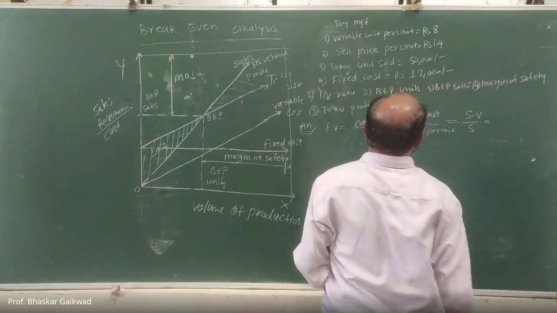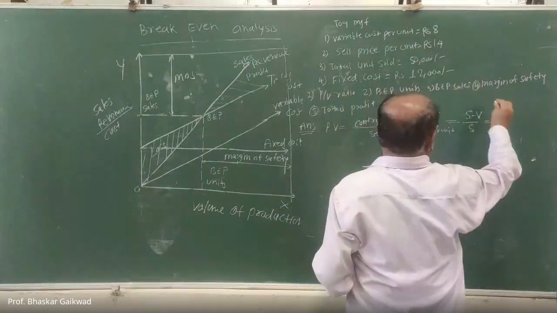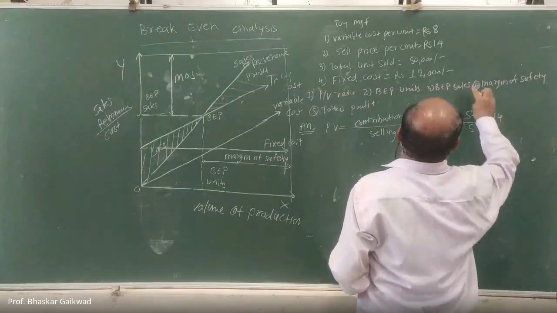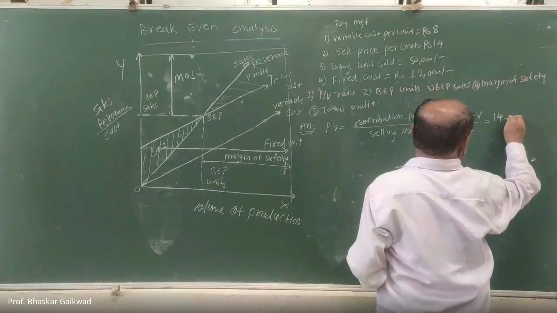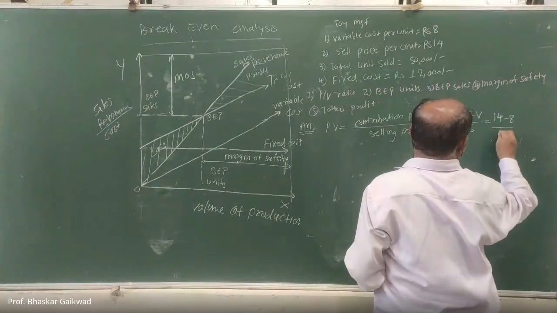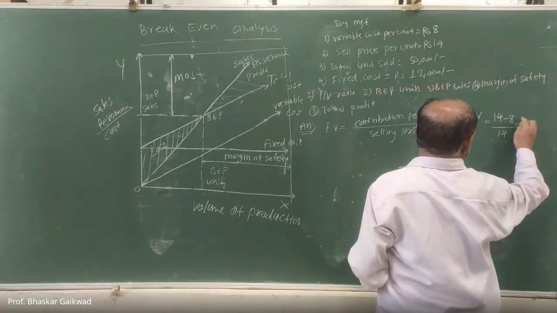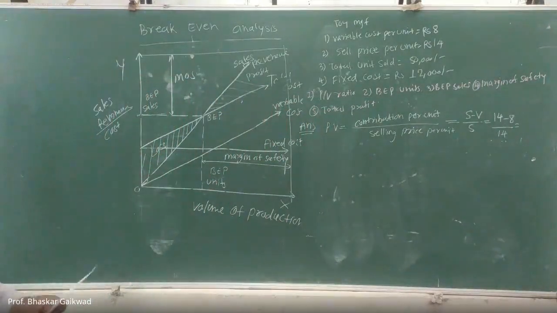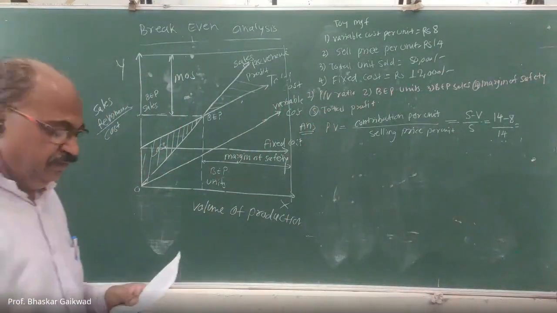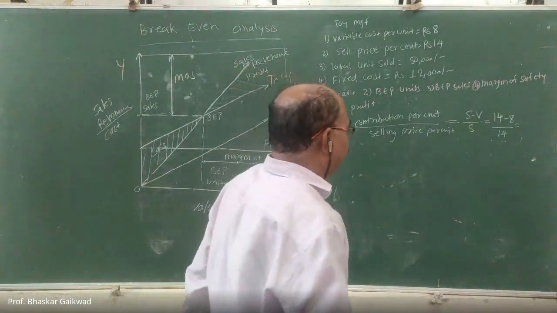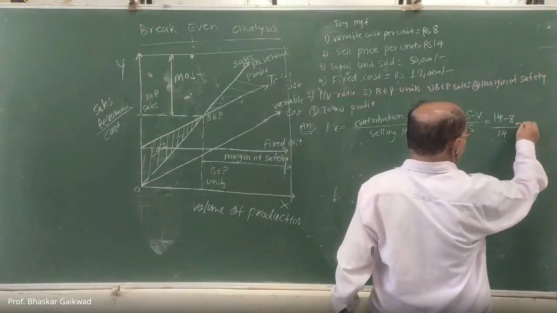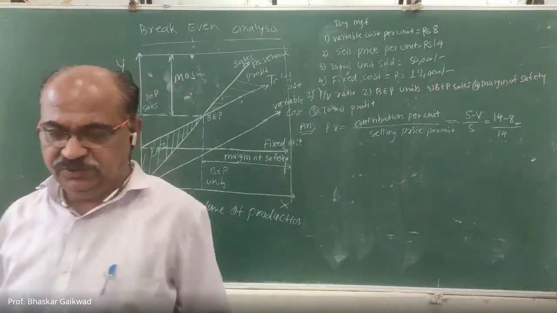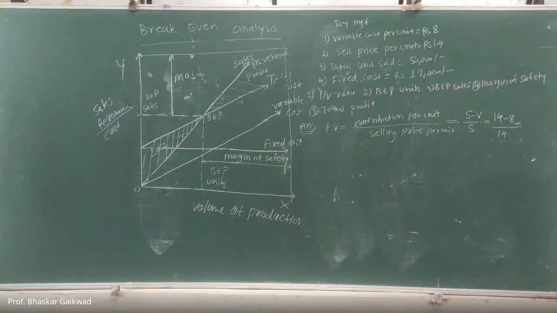So what is the sales price here? Sales price is 14, variable cost is 8, divided by sales price, which is 14. So how much is it here? 14 minus 8, divided by 14. You calculate this. Calculator is with you.